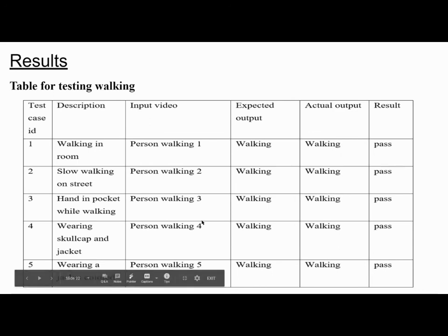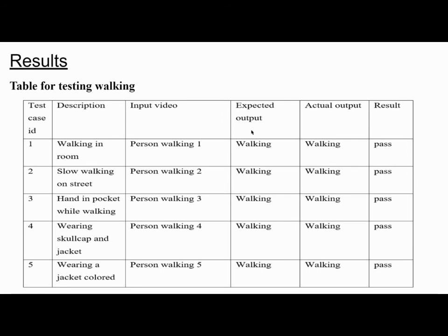Next, results. We have conducted some tests on different videos for the activities. So let's see what those activities are and what results we got. Walking. We have collected 8 different persons walking in different situations. So we checked for expected output and actual output.